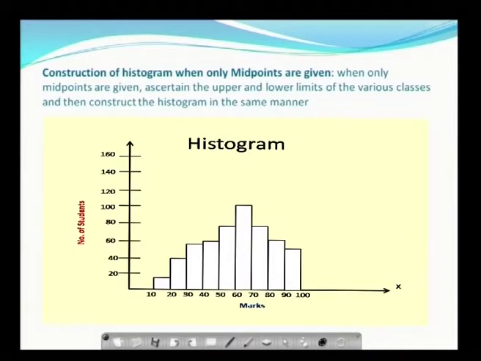Next, how do you construct a histogram when you are given the midpoints of the class intervals? Here you have a simple example, where on the horizontal axis you have class intervals without a break in between. Since it is a continuous class interval, if you are given midpoints of the class intervals, you can take those midpoints and that will give you the corresponding histogram.